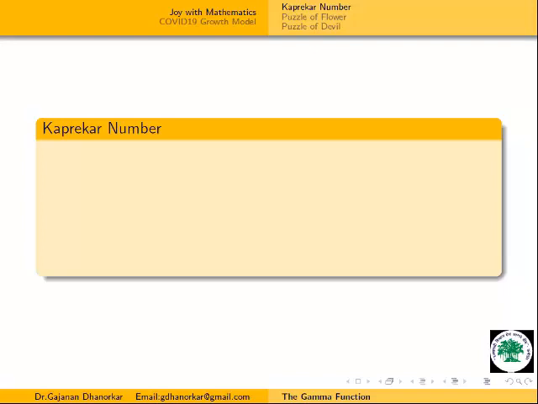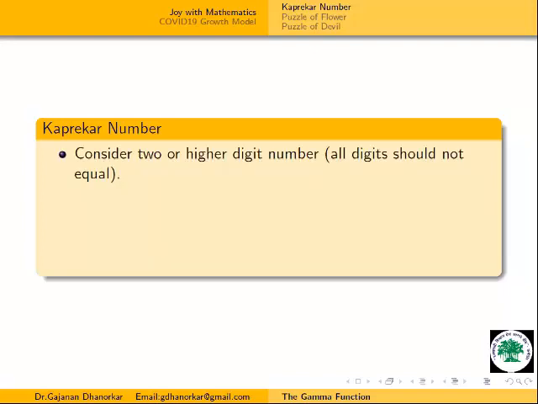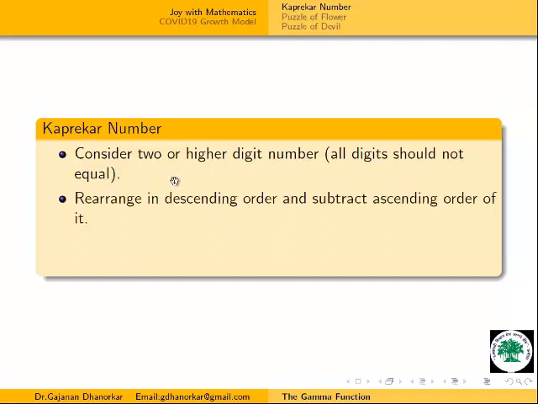Now what is the Kaprekar number? To find the Kaprekar number for every digit, first consider a two or higher digit number. Any number we can consider, but the condition is that all digits should not be equal. Then, to find the Kaprekar number, all we have to do is rearrange this number in descending order and subtract its ascending order.